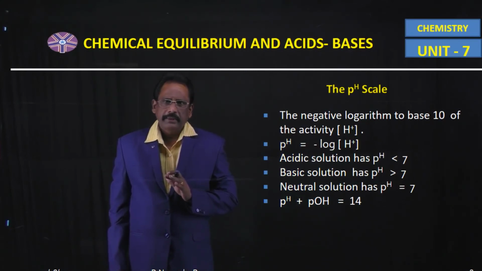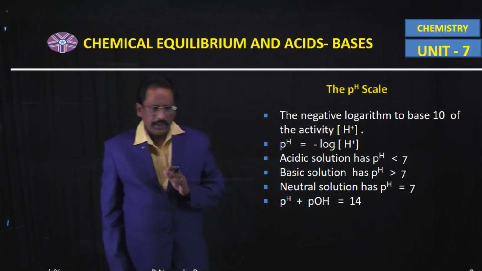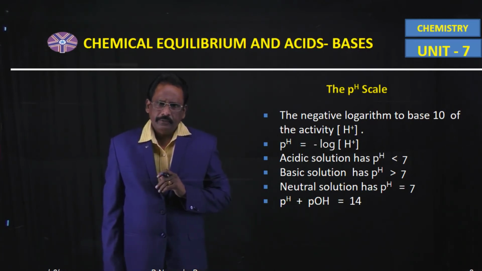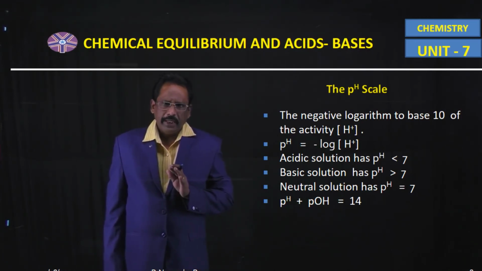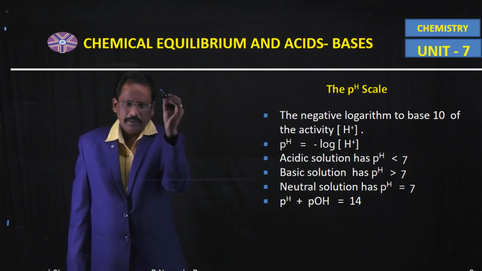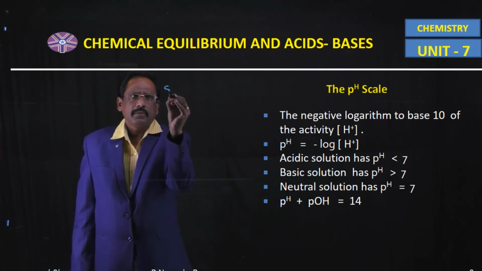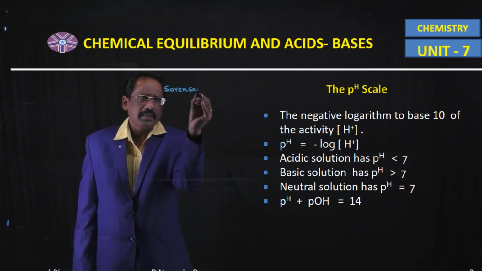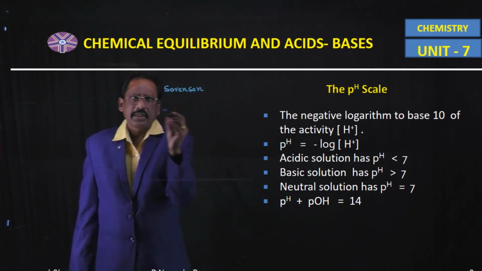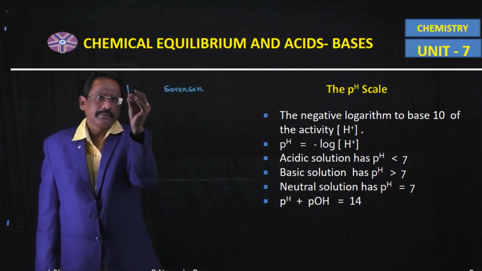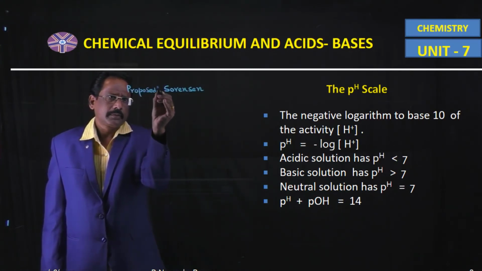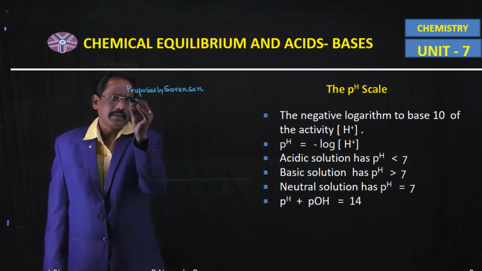Now the next topic in ionic equilibrium is the pH scale. It was proposed by Sorensen.